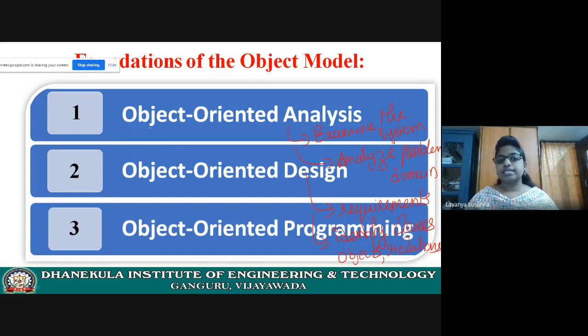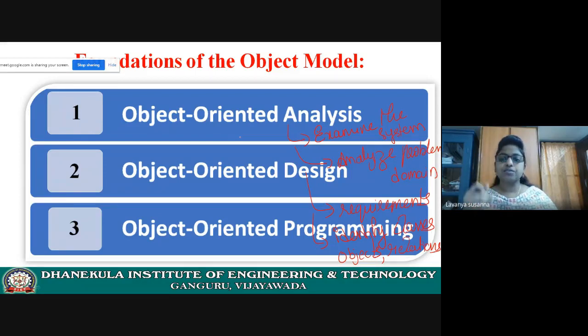So this is a method. Object-oriented analysis is a method which helps you to examine the system, analyze the problem domain, gather all the requirements, identify the classes, identify the objects, identify the relation between the objects, and identify the relation between the classes. Once again, see, object-oriented analysis is a method.